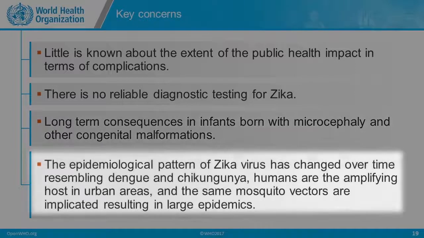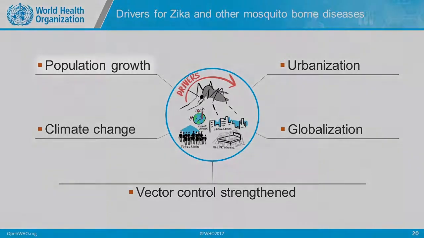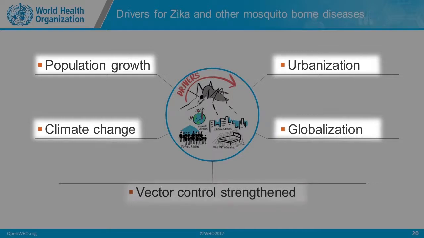Also, we observe that the epidemiological pattern of Zika virus has changed over time, resembling dengue and chikungunya. Humans are the amplifying host in urban areas, and the same mosquito vectors are implicated in resulting in very large epidemics. There are drivers contributing to Zika emergence and other mosquito-borne diseases, such as human population growth, climate change, rapid urbanization, and globalization, and vector control needs to be strengthened.